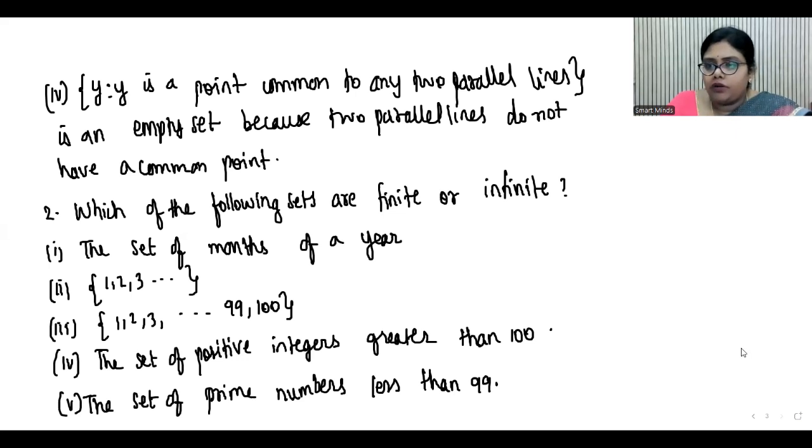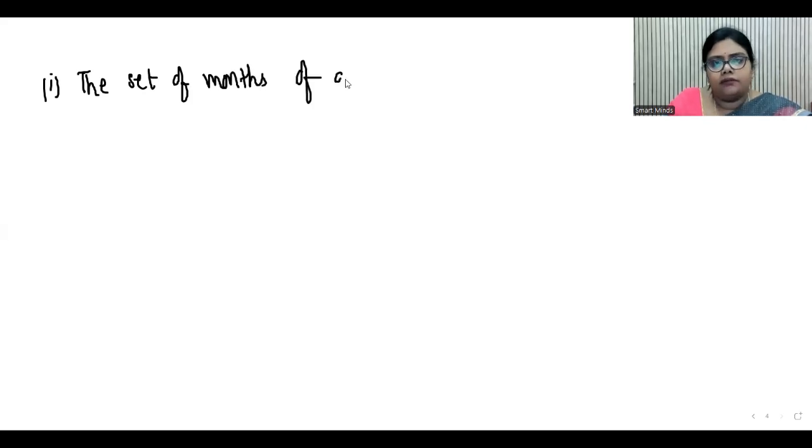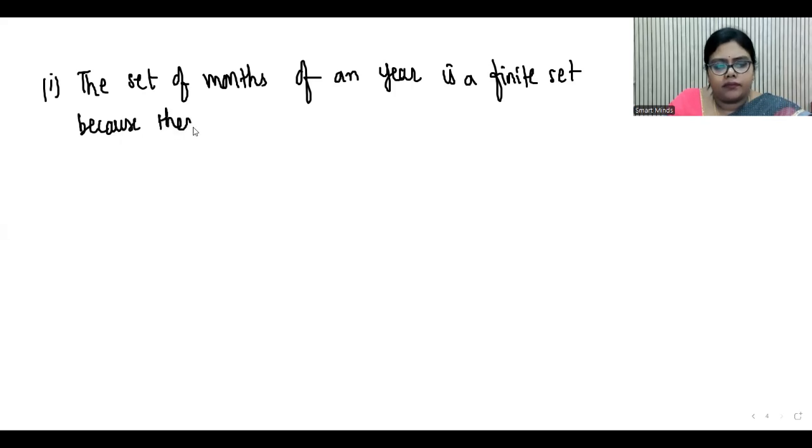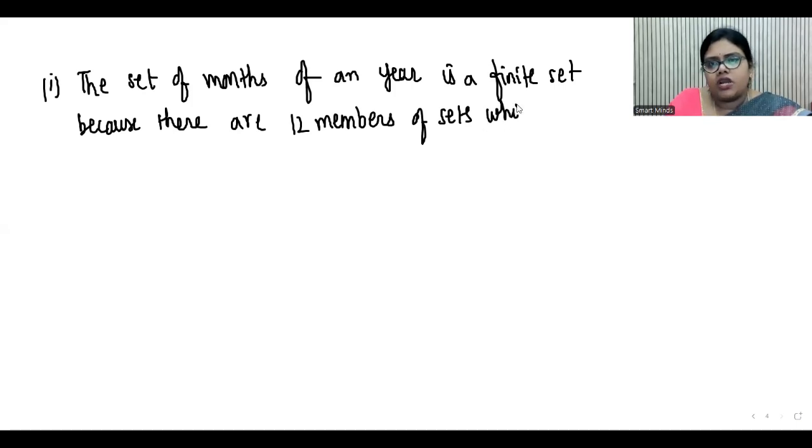So now let us move on to the first bit, that is set of months of a year. Finite. So it is finite. So you need to give the reason as well. So the set of months of a year is a finite set because there are 12 members. The elements of the set are also called members. So because there are 12 members of the set, which are months of the year.